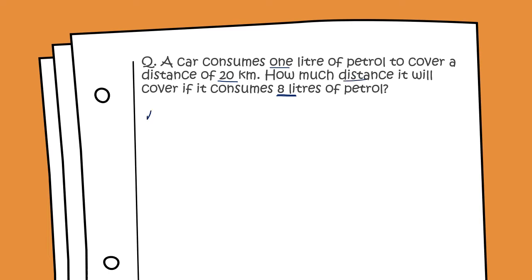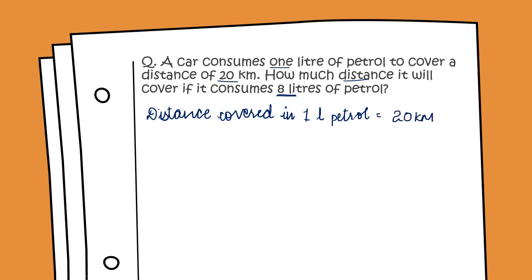Here it is given that distance covered in 1 liter petrol is equal to 20 kilometers. So if the petrol is 8 liters, the distance covered will be 8 times of 20 kilometers.